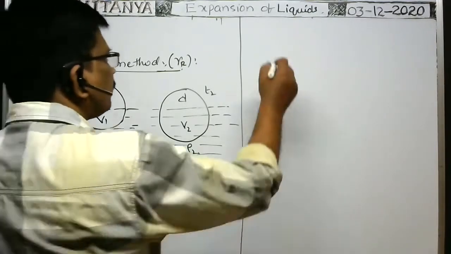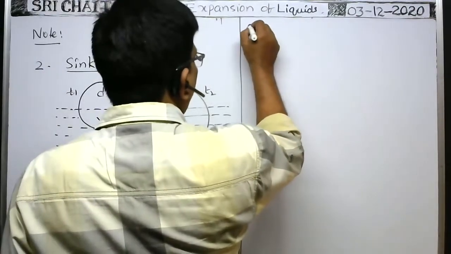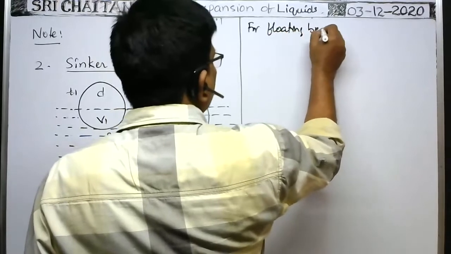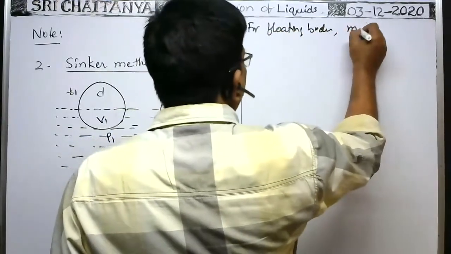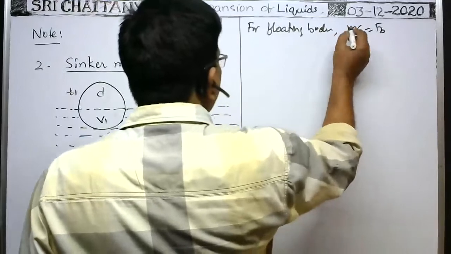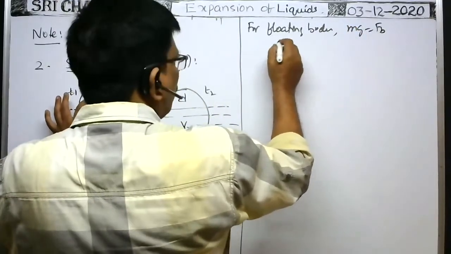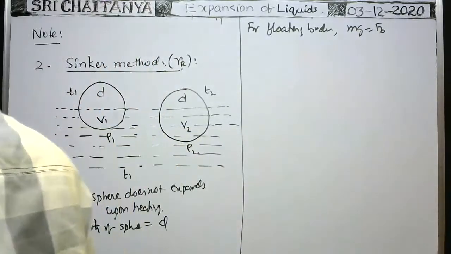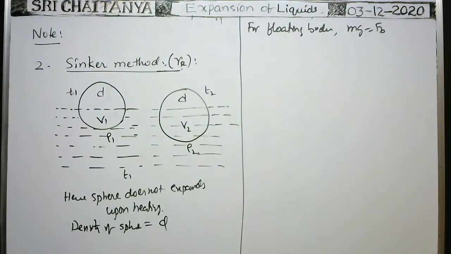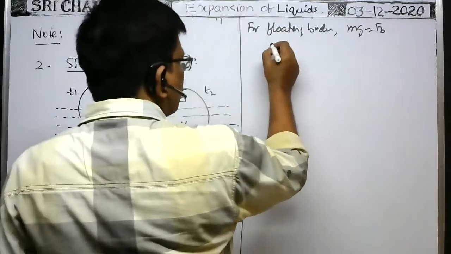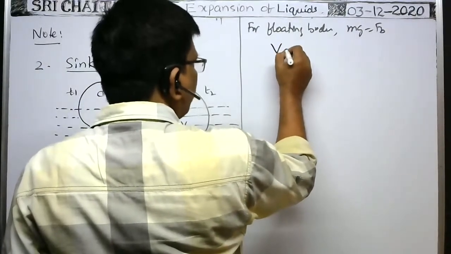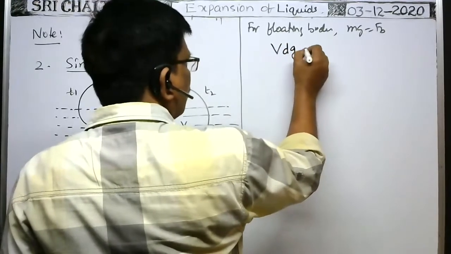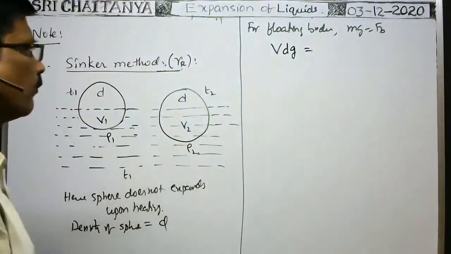For a floating body, the weight of the body mg is equal to the buoyant force. Weight of the body means volume of the body into density of the body, which gives mass of the body, into g. That is equal to the buoyant force.